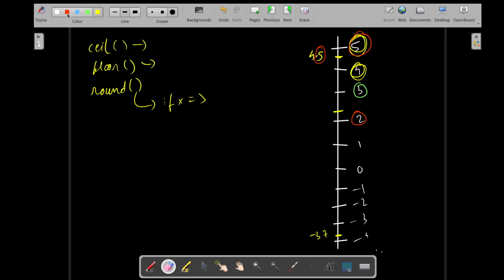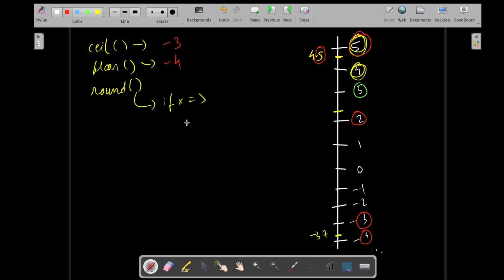When you are sealing, ceiling means the upper value, the next bigger integer. Is it 4 or is it 3? Floor means the floor of your room, and ceiling means the ceiling of your room, right? So it is the upper value, and you are going to get -3. If I am talking about floor, it is the lower value, so you are going to get -4.